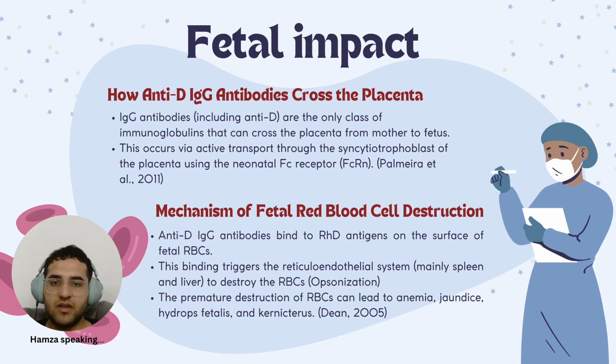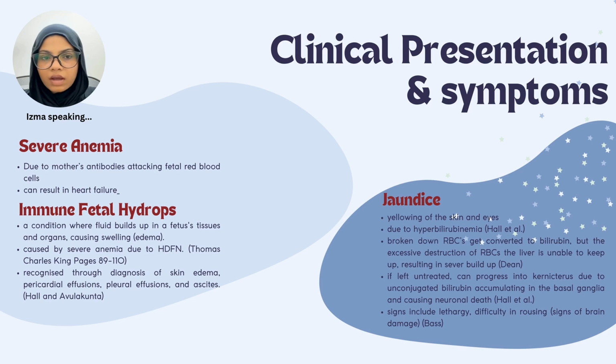What happens next is these anti-D immunoglobulin antibodies bind to the antigens on the surface of the fetal red blood cells, and these trigger the reticuloendothelial system, which is mostly spleen and liver, to destroy the red blood cells. This process is called opsonization. Eventually, this will lead to premature destruction of red blood cells, which will ultimately lead to anemia, jaundice, hydrops fetalis, and kernicterus.